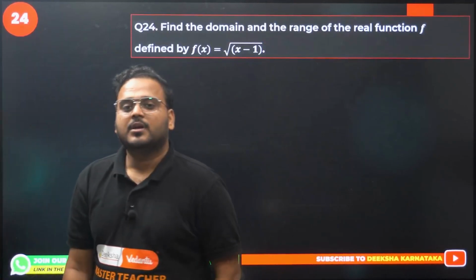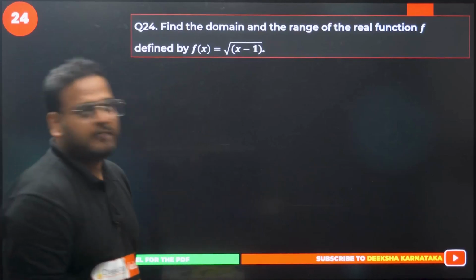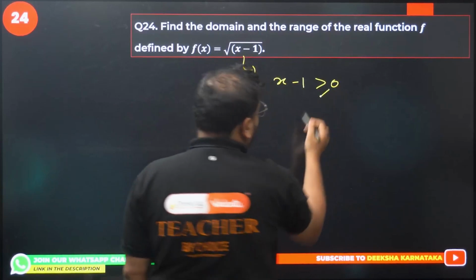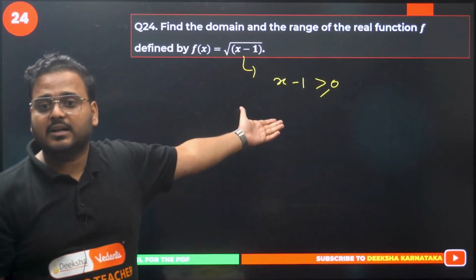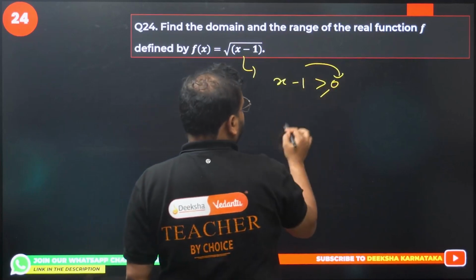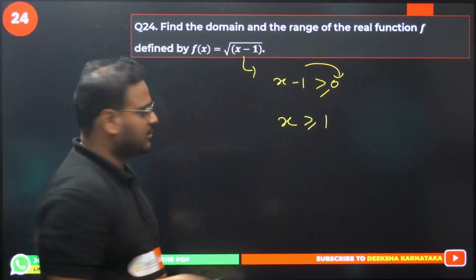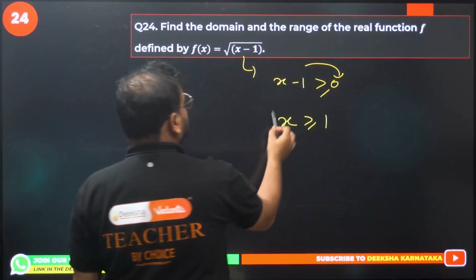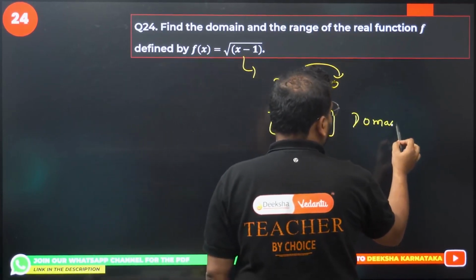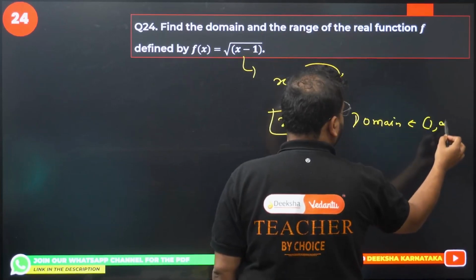24 now. Find the domain and the range of the real function. Find domain. Sir, so easy question, sir. I can't do anything, it is given in the NCERT. Has to be done. Okay. Move 1 over here. What do I get? X is more than 1, or equal to also. So domain, sir, is 1 to infinity.